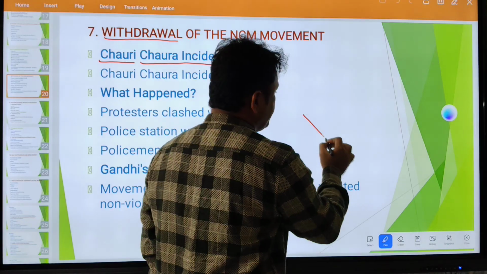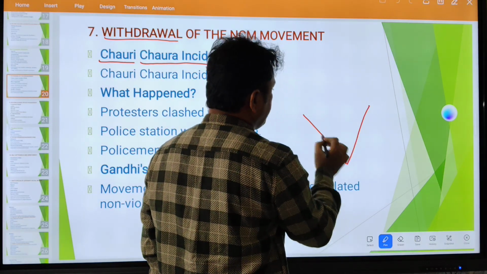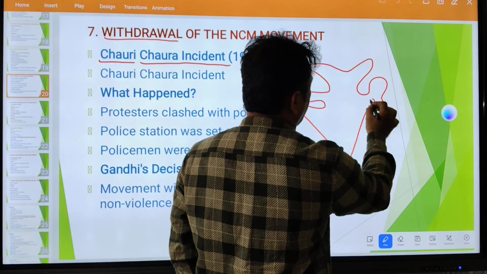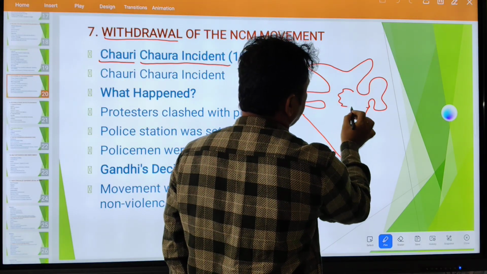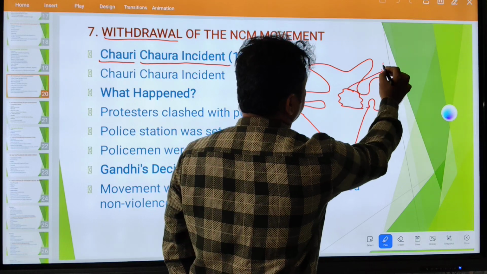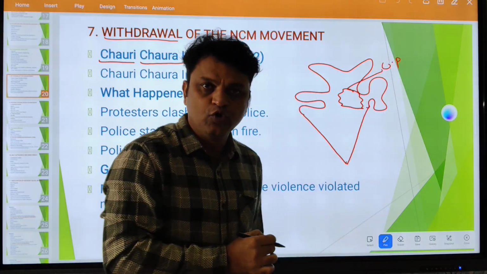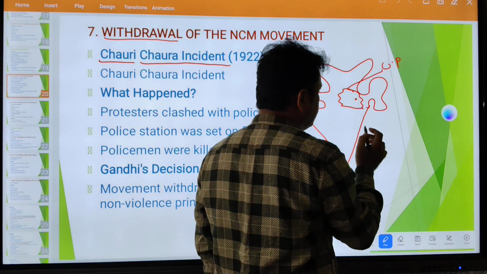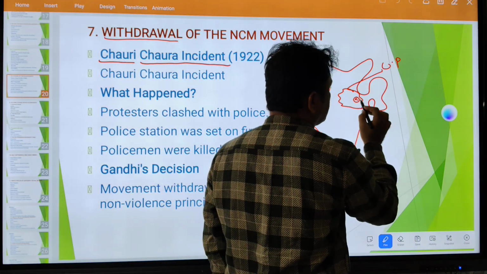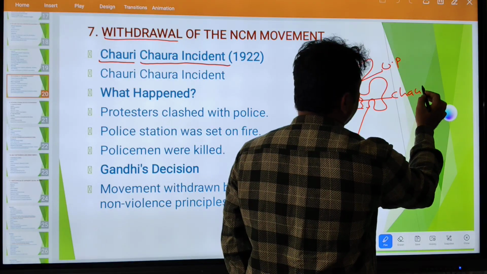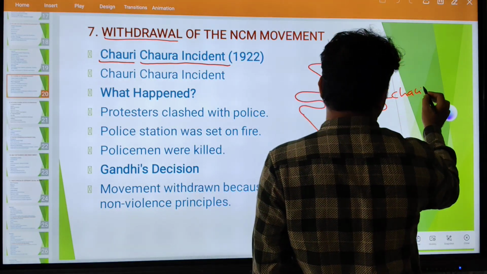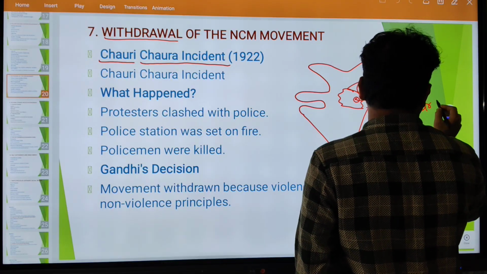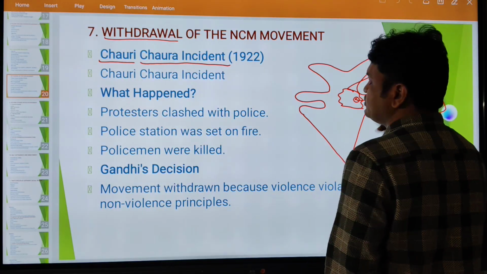So again, I am drawing the India map. Suppose in India we have different states, right? One of the states is called UP, Uttar Pradesh. UP means Uttar Pradesh. There is one village called Chowri Chowra. This village name is Chowri Chowra.